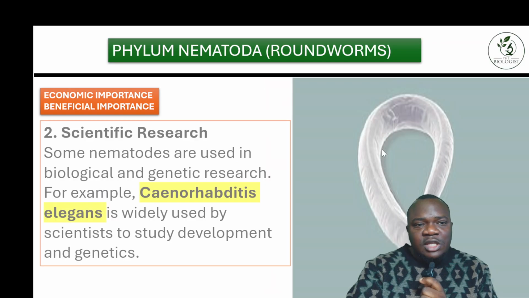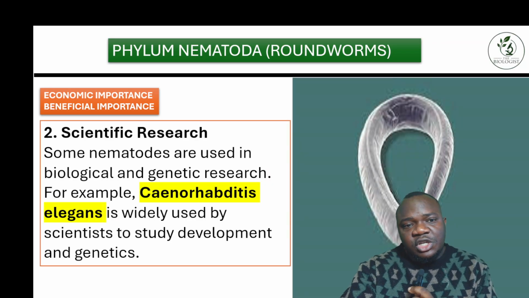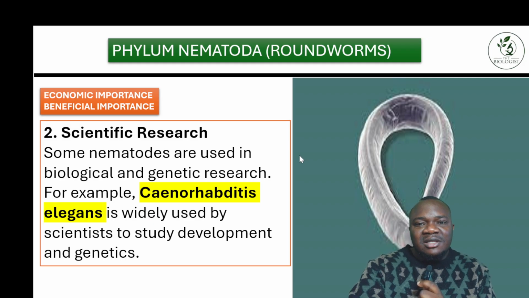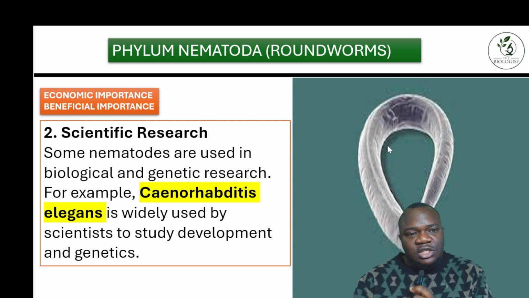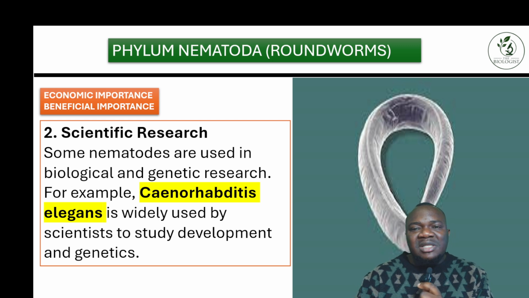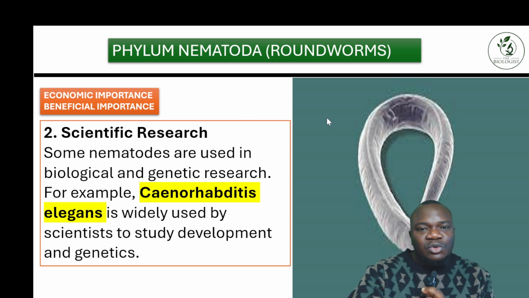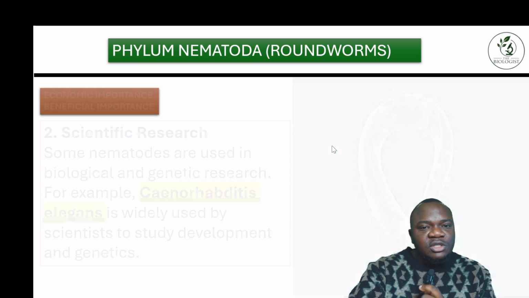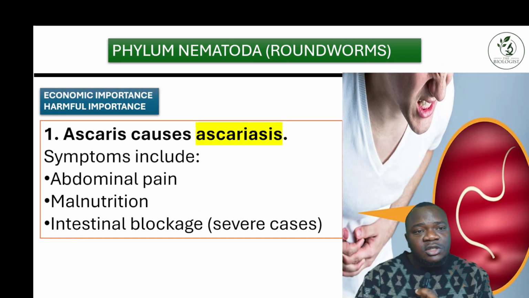All right. So the next one here, they are used for scientific research. We have a species, Caenorhabditis elegans. Now you can see a picture of this species here. They can be used widely by scientists to study development and genetics. So very important. Scientists use this species to carry out research and all that.